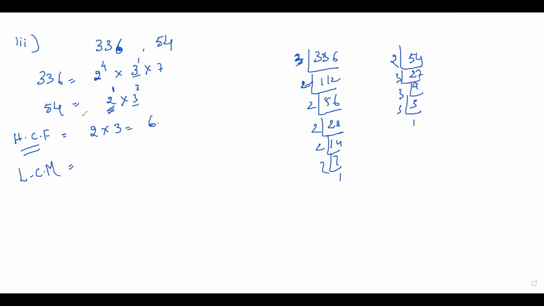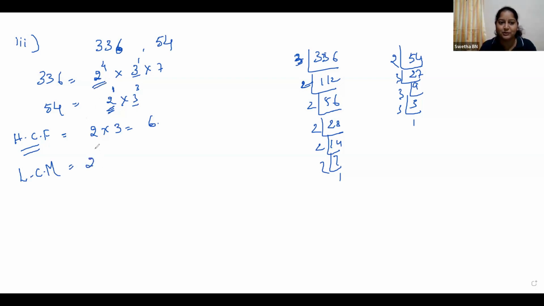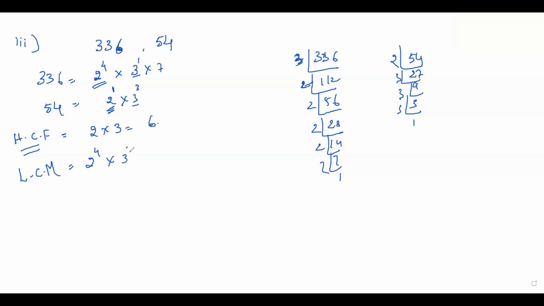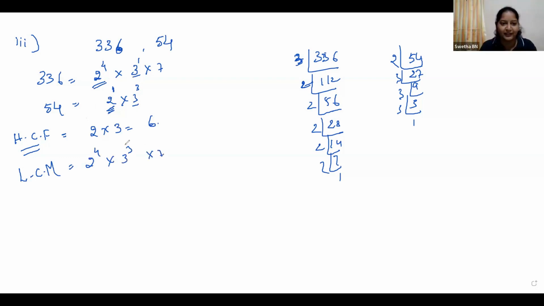Greatest power. Okay, so the greatest power is 2 to the power of 4 into 3 to the power of 3 into 7. Did you understand? See, write like this.